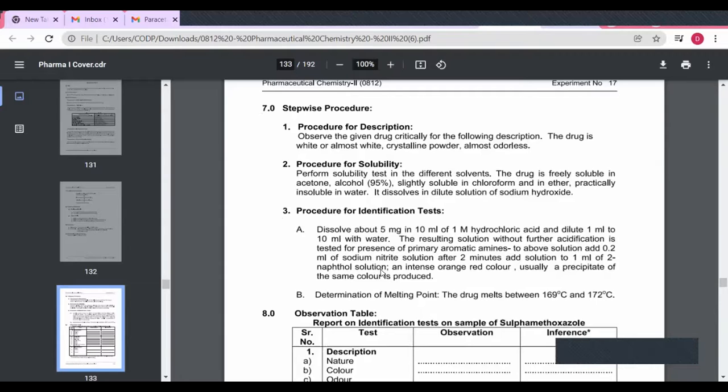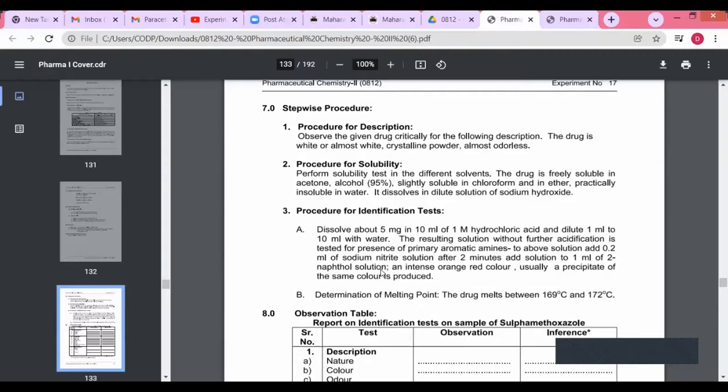Then the stepwise procedure for the identification test on sulfamethoxazole. First we have to see the procedure for description. Observe the given drug critically for the following description. The drug is white or almost white, crystalline powder, almost odorless. काय त्याच्या डिस्क्रिप्शन मध्ये काय येतं तर नेचर काय त्याचं तर क्रिस्टलाइन इन नेचर, कलर काय आहे तर व्हाइट इन कलर and odor is odorless.